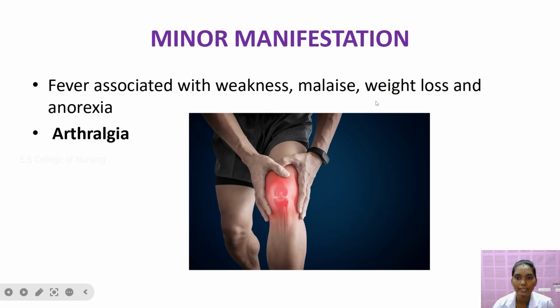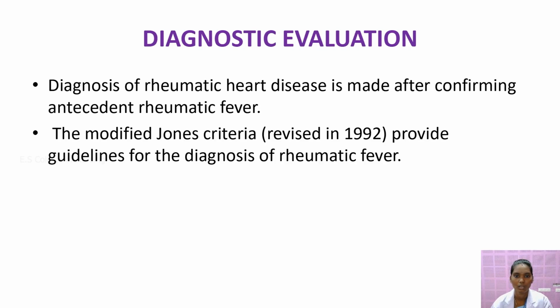And next is the minor manifestation. Minor manifestations mean the patient has fever, weakness, malaise, weight loss, anorexia, and arthralgia, which means joint pain. Patients are unable to walk properly. So this is the minor manifestation. And next we will move on to diagnostic evaluation.